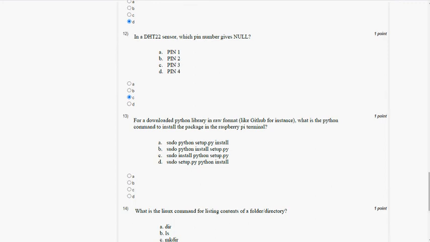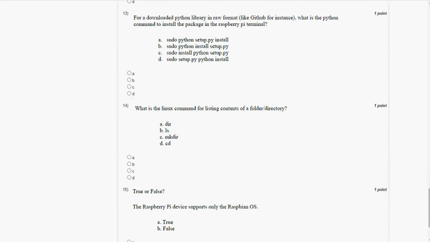And the 13th question, for a downloaded Python library in raw format, for example from GitHub, here remember that instance and example are the same in meaning. What is the Python command to install the package in the Raspberry Pi terminal? The answer is option A, sudo python setup.py install. So mark option A as the correct answer for the 13th question.